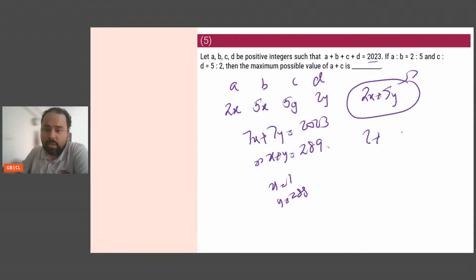5 into 200 is 1000. 80 into 5 is 400. So 1400. 8 into 5 is 40. So 1440. So if I add this, it is 1442. This is what I'm getting.